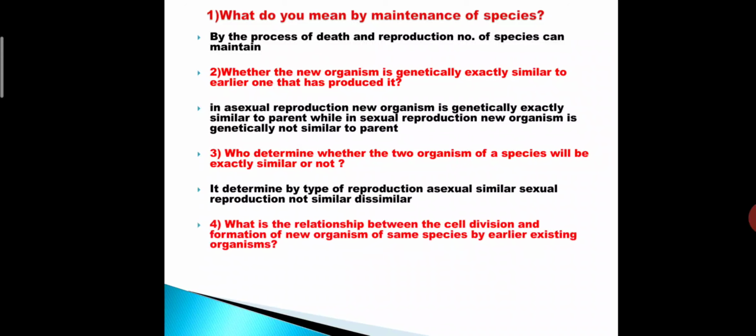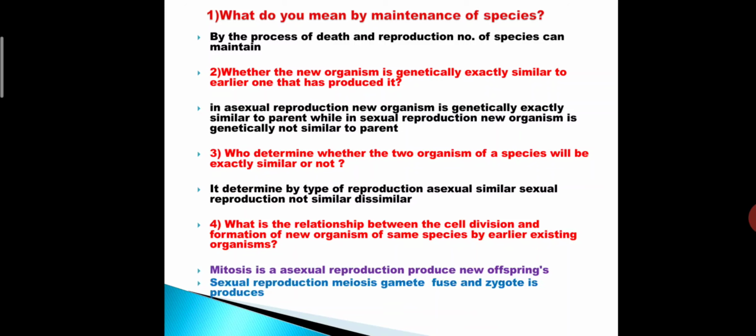Then the next question is, what is the relationship between cell division and formation of new organism of the same species by earlier existing organism? Mitosis is asexual reproduction, produces new offsprings. Sexual reproduction, meiosis, gametes fuse and zygote is produced.